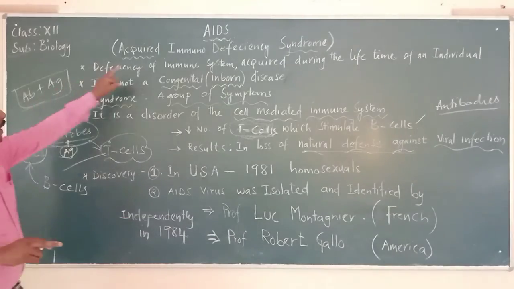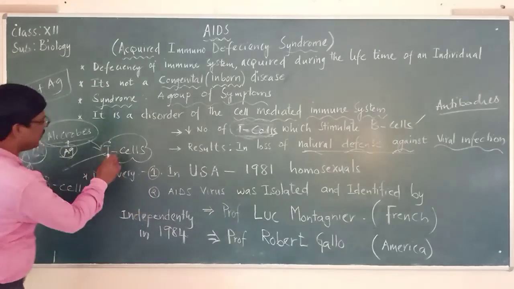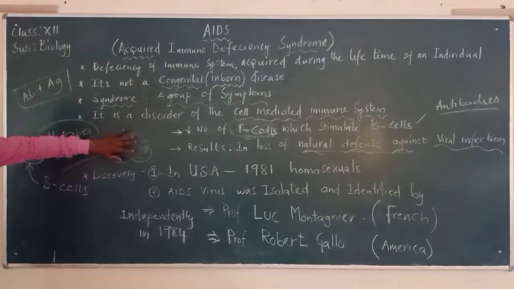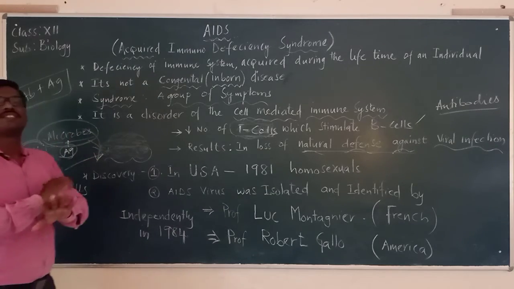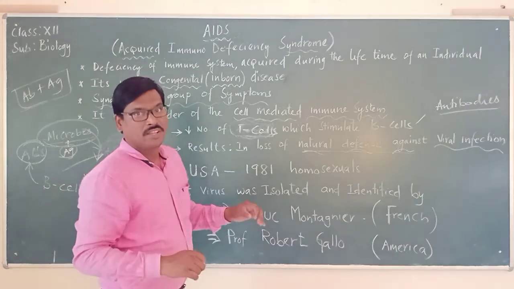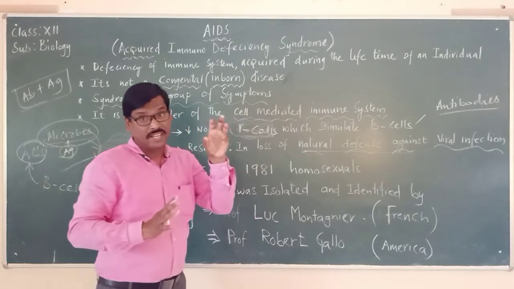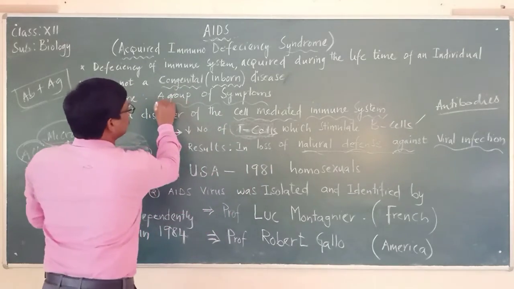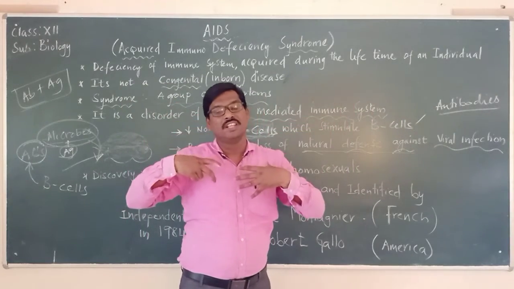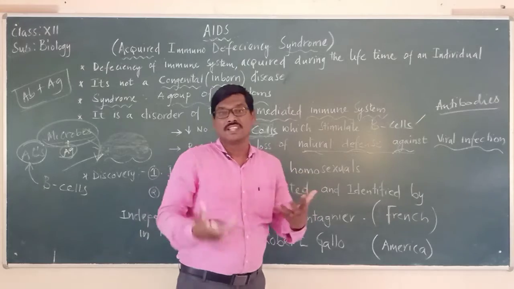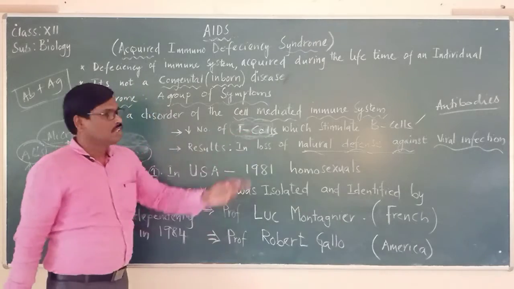But here, when AIDS is caused, the HIV virus is totally destroying these T cells. When T cells are not there, it is easy for the microbes to enter the body and cause damage. That's why we said, let it be any disease-causing microorganism, that specific disease's symptoms will be shown, and that's why we are saying a group of symptoms. Many diseases at a time will be caused to that person, showing the symptoms of those different types of diseases. It's all because of the destruction of the T cells.